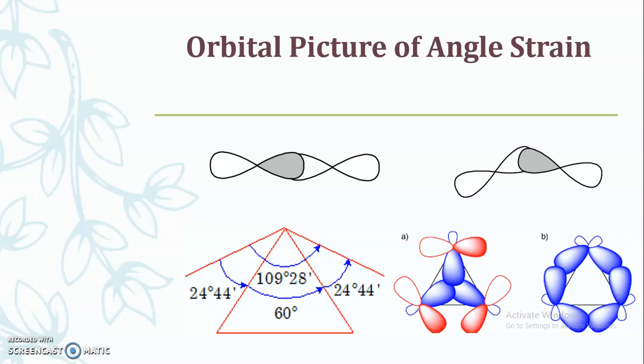So in order to maintain the tetrahedral geometry, that strain is borne by cyclopropane, and that's why the angle is maintained at 60 degrees.